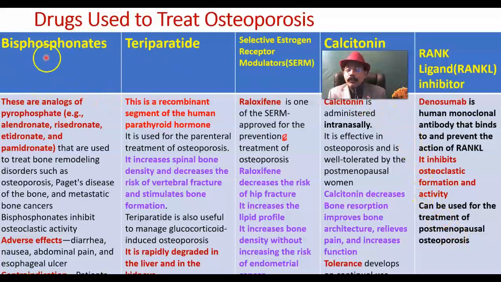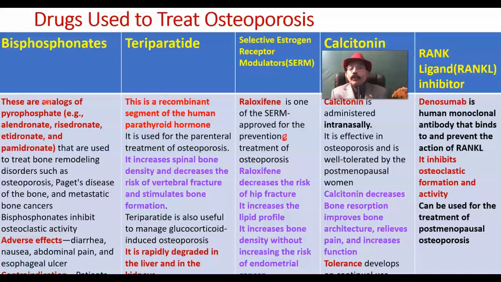This is the most commonly used drug. One unexpected adverse effect is bone fracture in an unusual place, like in the middle of the shaft of the femur, due to bisphosphonate. There are some reports like that. It protects the bone, but sometimes it may behave differently. There may be a fracture in an unusual site in the mid shaft of the femur.